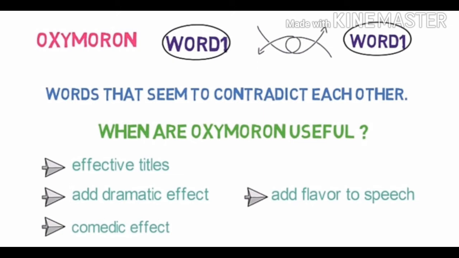Oxymorons are really useful in written English because they can make effective titles, they can add dramatic effect, even add flavor to speech, and sometimes they are used to achieve comedic effect. Let's look into the examples of them.